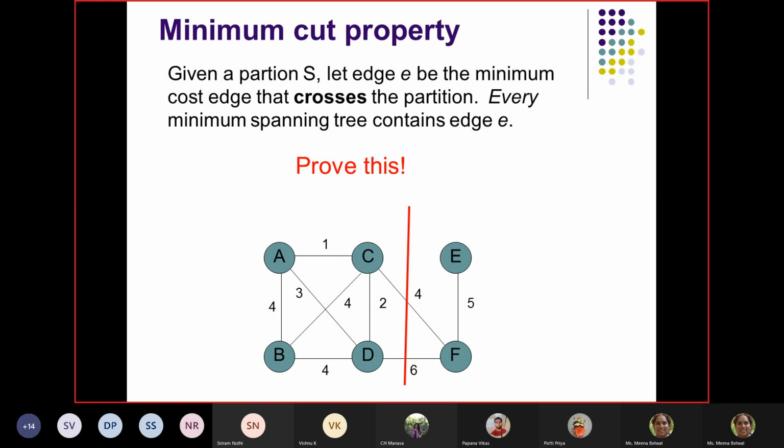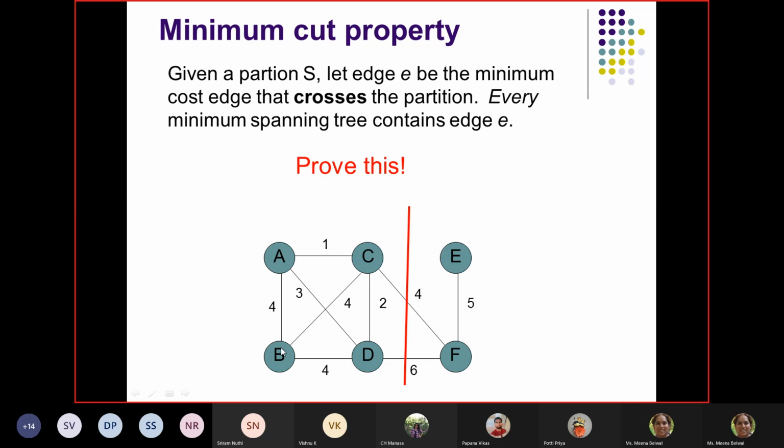So what we are trying to do is, a partition is given to us. Let E be the minimum cost edge that crosses the partition. Then every minimum spanning tree contains the edge E. Now we need to prove this. The proof is simple, the same way we prove by contradiction or through examples. So what is the minimum cut property?